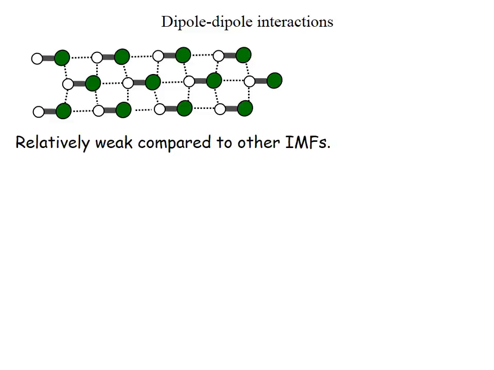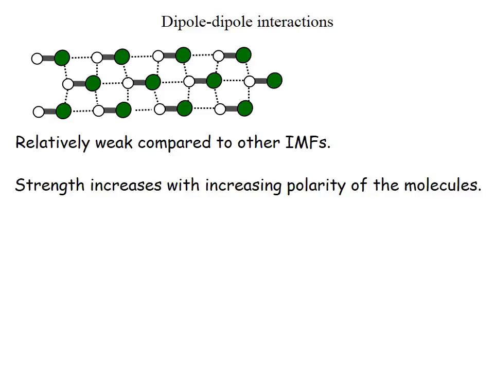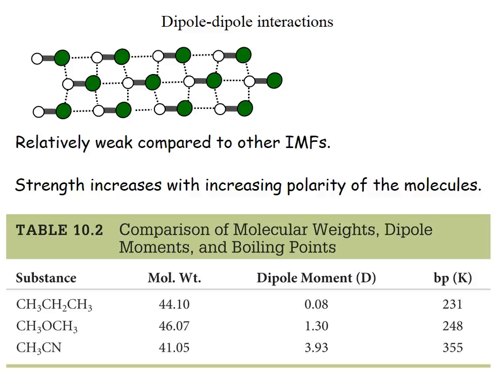Dipole-dipole interactions are relatively weak compared to the others. The strength increases as the polarity of the molecules increases. This is a table from your textbook, which has dipole moment in the middle column, which is a measure of polarity. And you can see that as the dipole moment, that number increases from 0.08 down to 3.93 at the bottom, the intermolecular forces increase. And so the 0.08 dipole moment represents a relatively nonpolar molecule with the weakest intermolecular forces, and the strongest intermolecular forces are at the bottom with the more polar molecule.